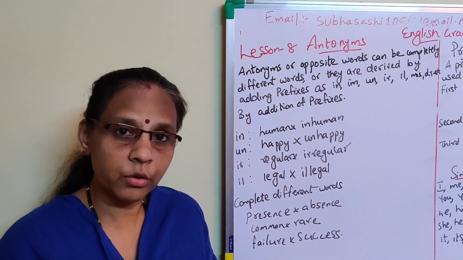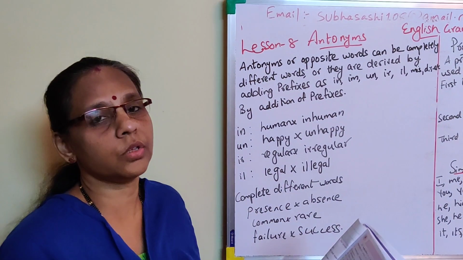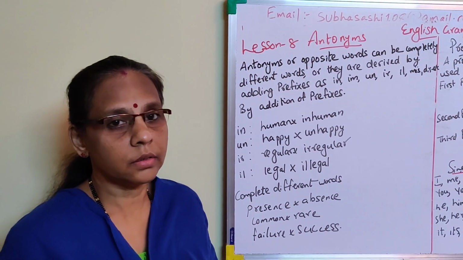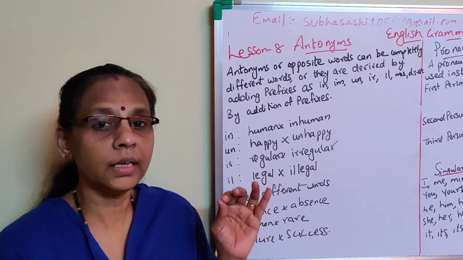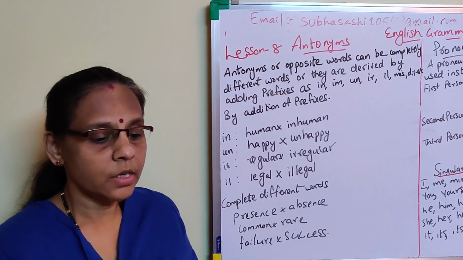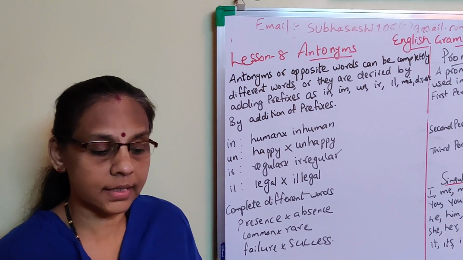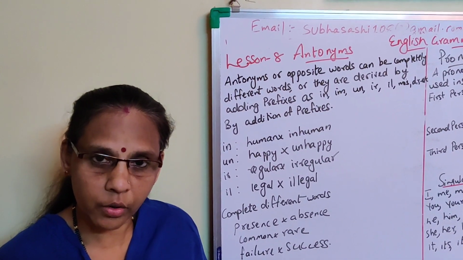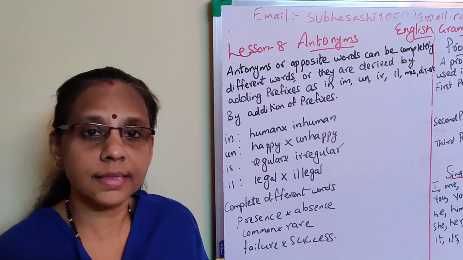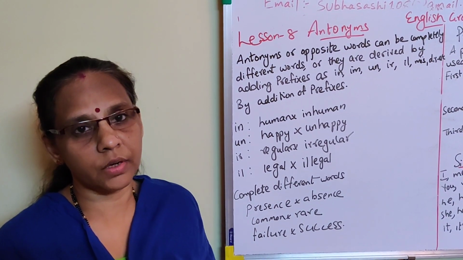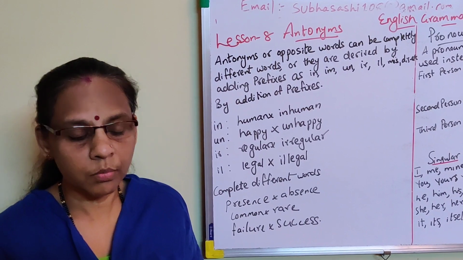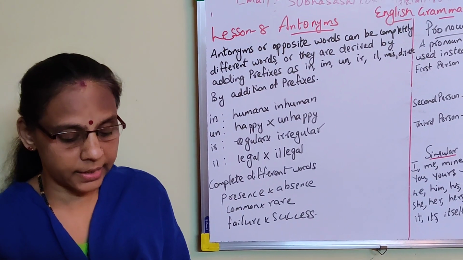Every day I'll have to take all this and then only enter into the new topic so that your base will become strong and you can understand it very nicely. Got it? So first is adjectives. That is a word that tells more about a noun. It adds something to the meaning of the noun and it is called a describing word. Example, I told you Mumbai has many tall buildings.